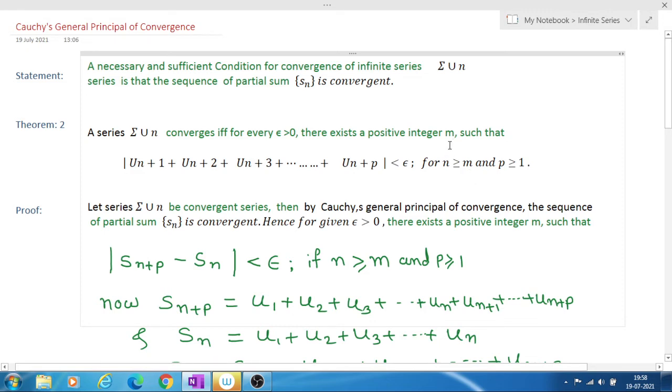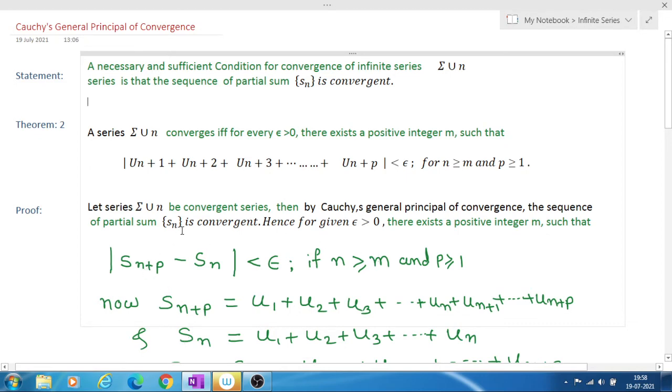After m terms of the series, we get this inequality. So we have to prove this theorem.